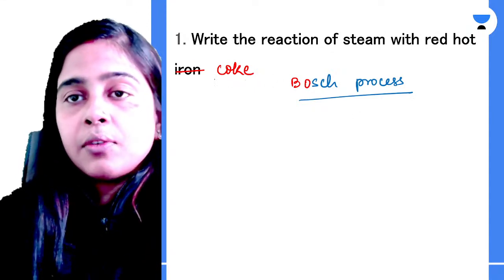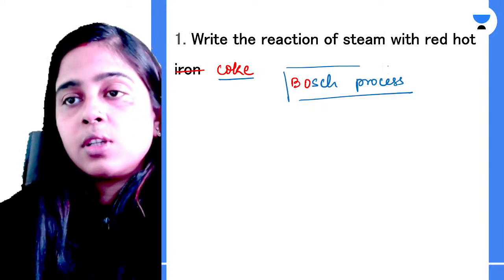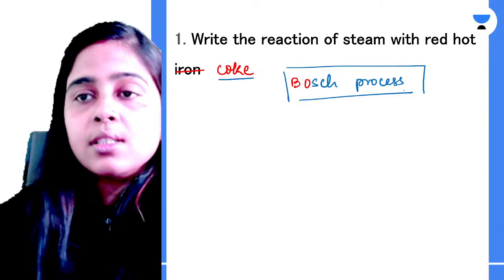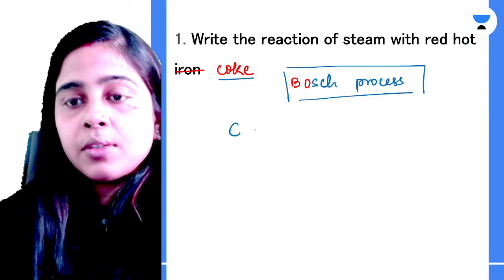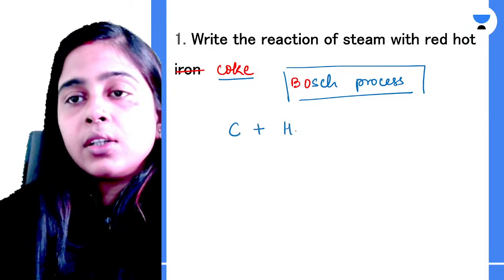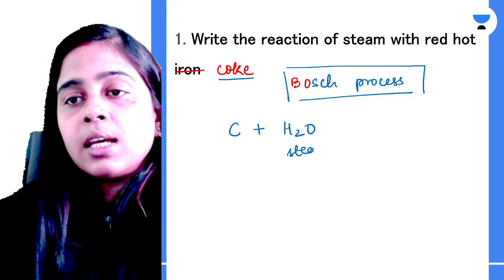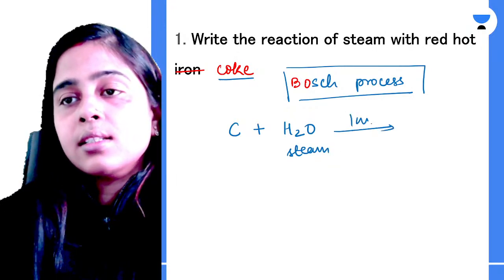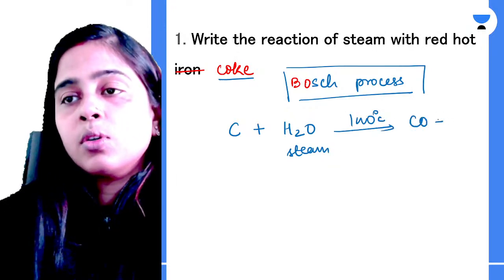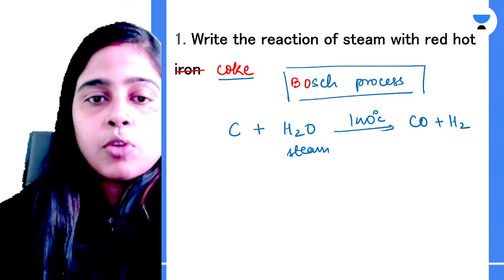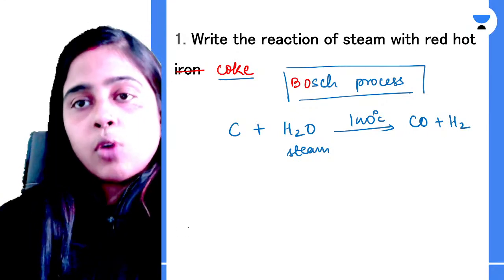If I tell you the coke over here, this is the first step of your Bosch process. In Bosch process, if you take red hot coke and react it with steam at 1000 degrees Celsius, your carbon monoxide and hydrogen gas is formed, which is known as water gas.